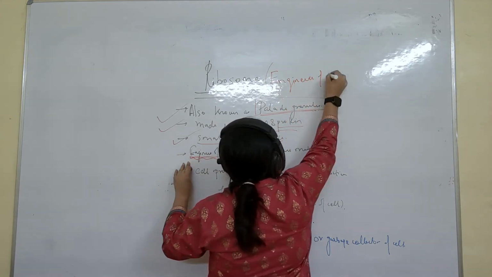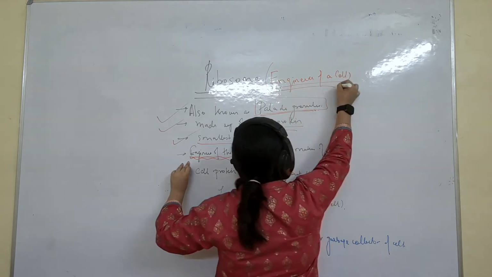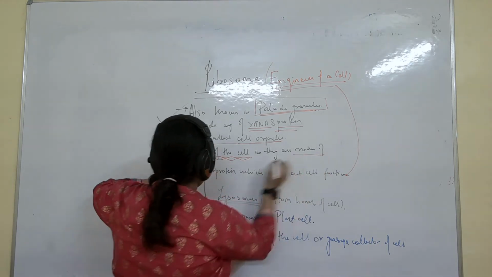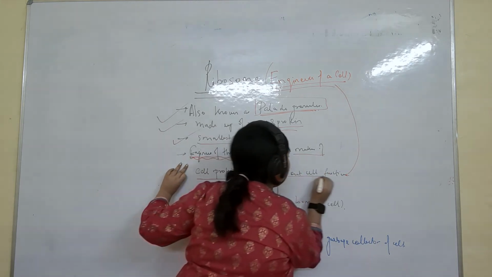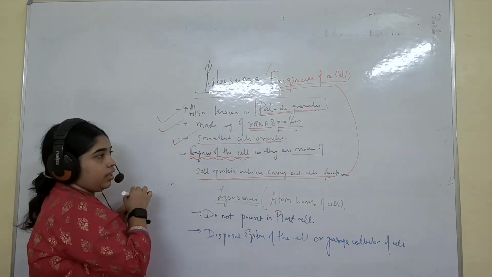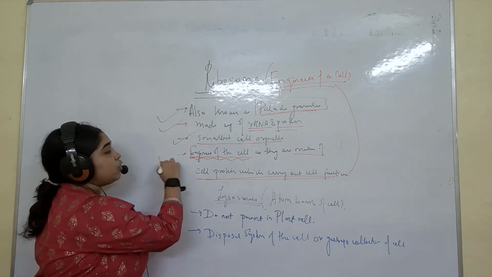Engines of a cell. Now, why is it called the engines of a cell? It is called the engines of a cell because it is made up of cell protein which will carry out the cell function. Understand this? These are the few points which you need to understand.